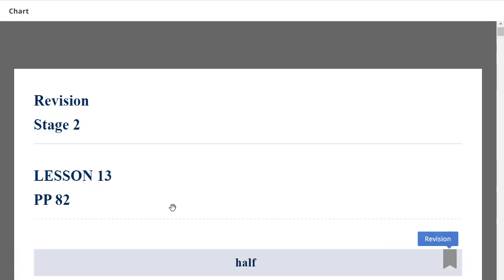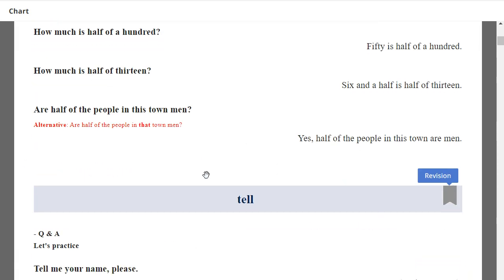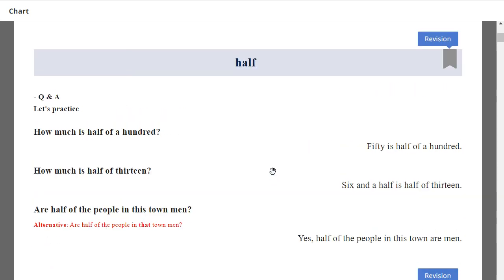Let's move to revision. Okay, all question and answer. Okay, let's practice. How much is half of 100? 50 is half of 100. How much is half of 13? Six and a half is half of 13. Very good.